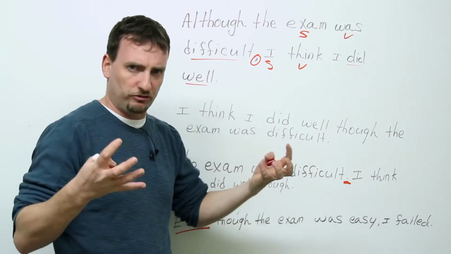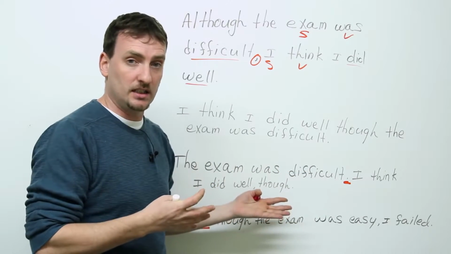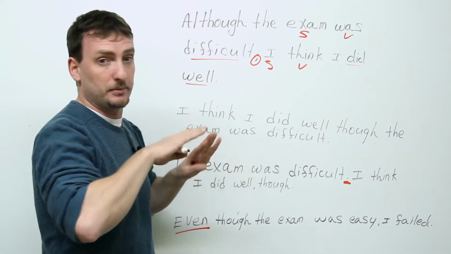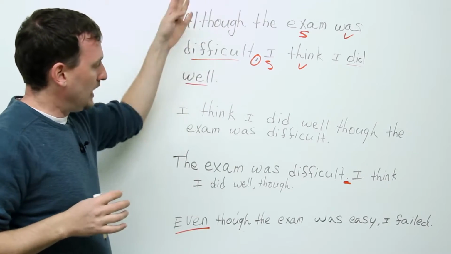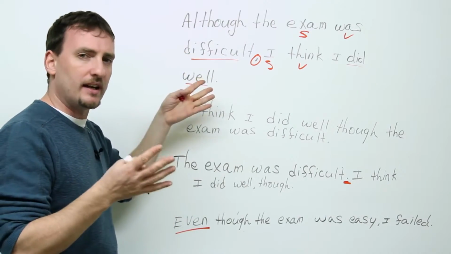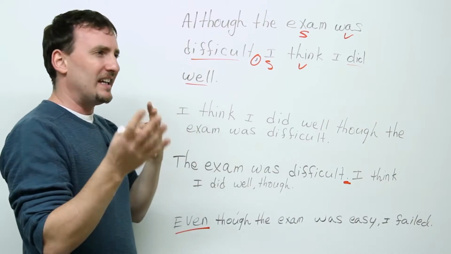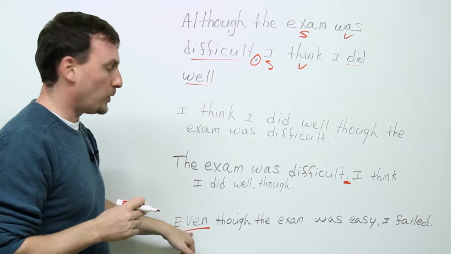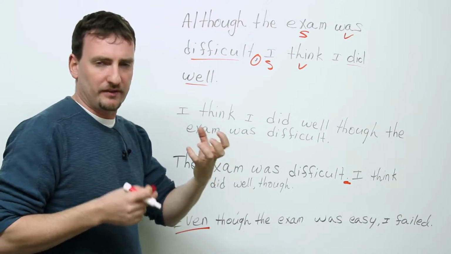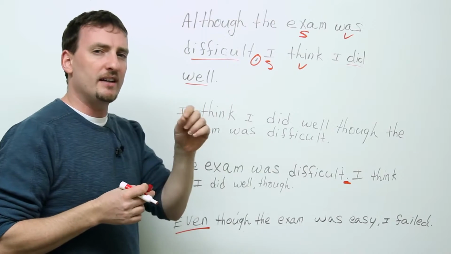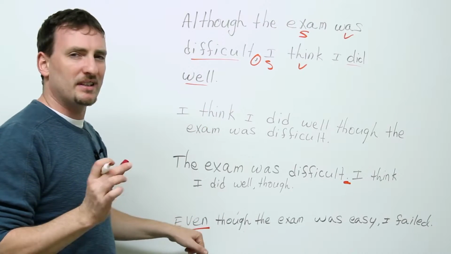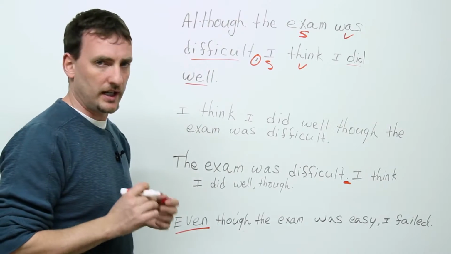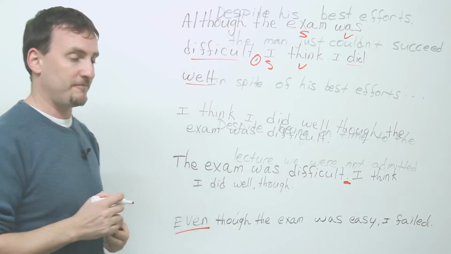So the difference is so strong from the expectation that you want to use even though to emphasize that difference. Okay? I hope everybody understands that more or less they're the exact same. In most situations, you can use any one of the three. It won't make that much of a difference. This one has a certain feeling to it of a strong difference. So when you're writing an essay, for example, sometimes it will make a difference, even though or although, but usually not. Okay? Let's look at despite, in spite of.